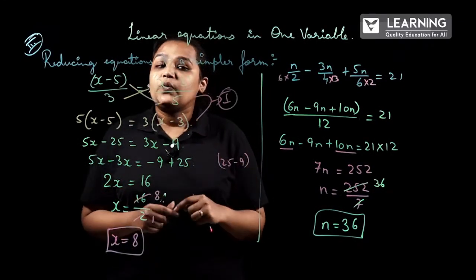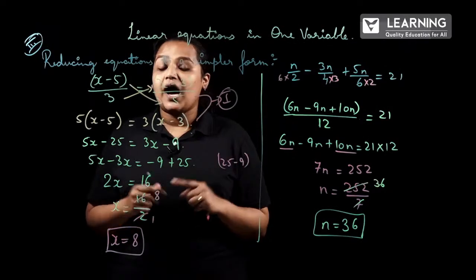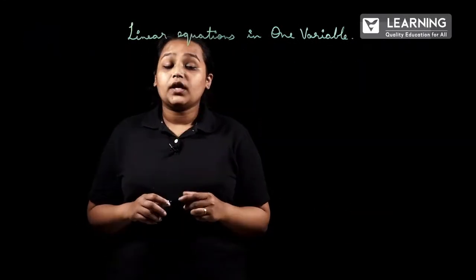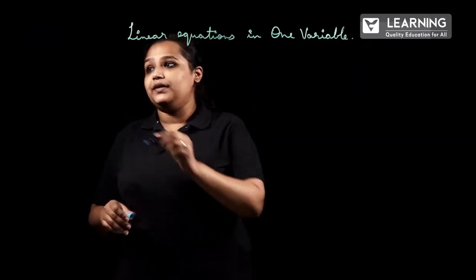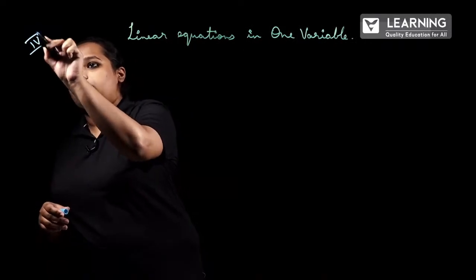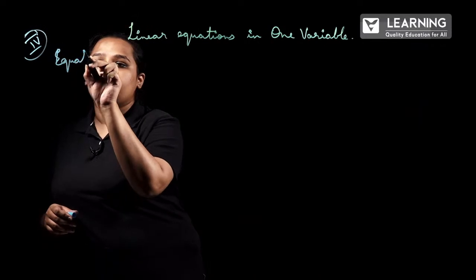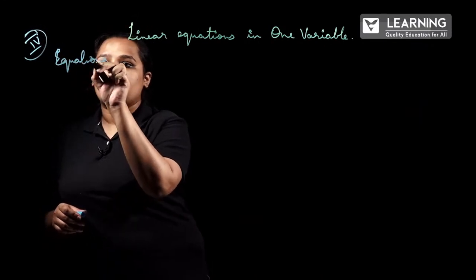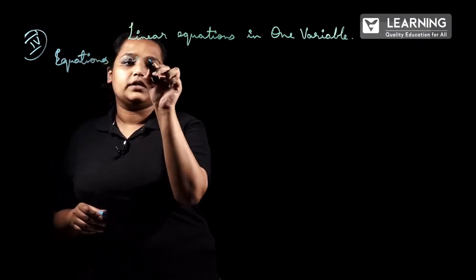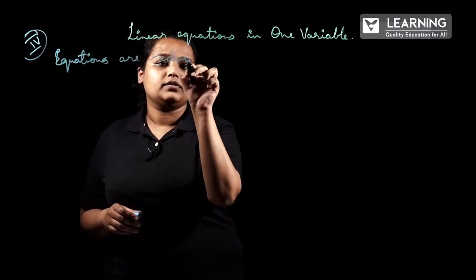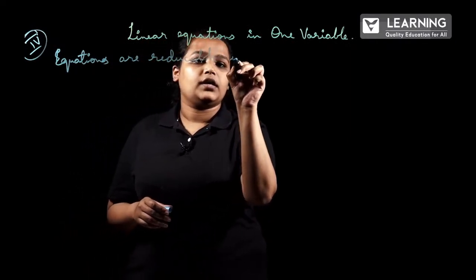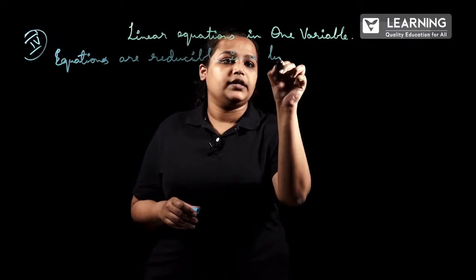Next we will be learning the last form, how to do it. The last method, the fourth method here, is equations reducible to a linear form.